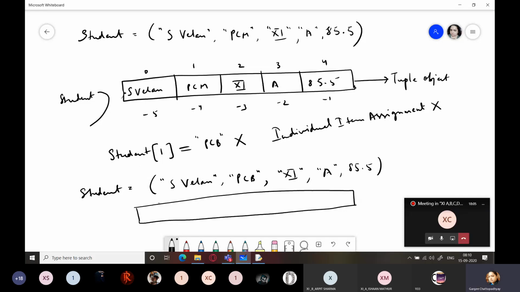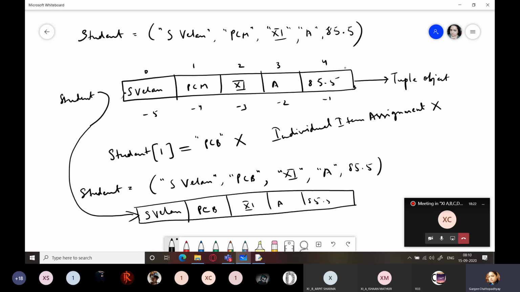So a new tuple object will be created in the memory consisting of all these values. The new value, that is PCB 11th, A 85.5, and this student label will be pointing to this object.